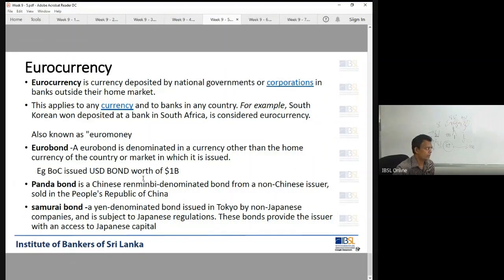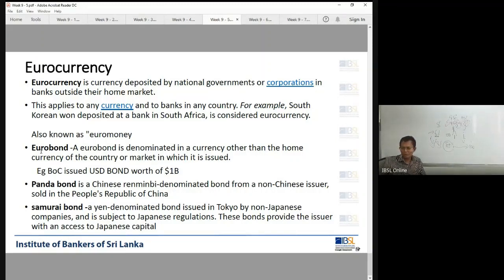Now these are things we discussed earlier: Euro bond, Panda bond, Samurai bond, and Sukuk bond as well. If you have enough space, just write it down. Euro bond means any bond you issue in a currency other than your own country's currency. For example, if we issue a dollar bond, that is a Euro bond.